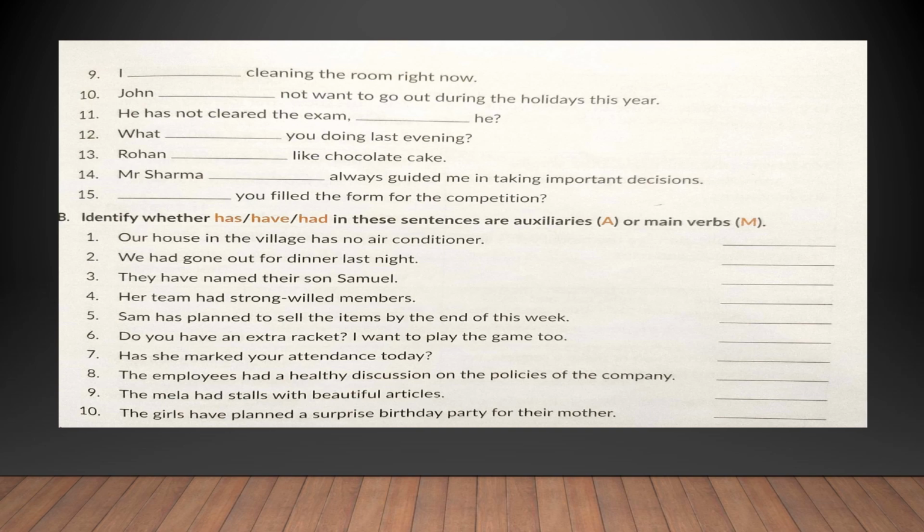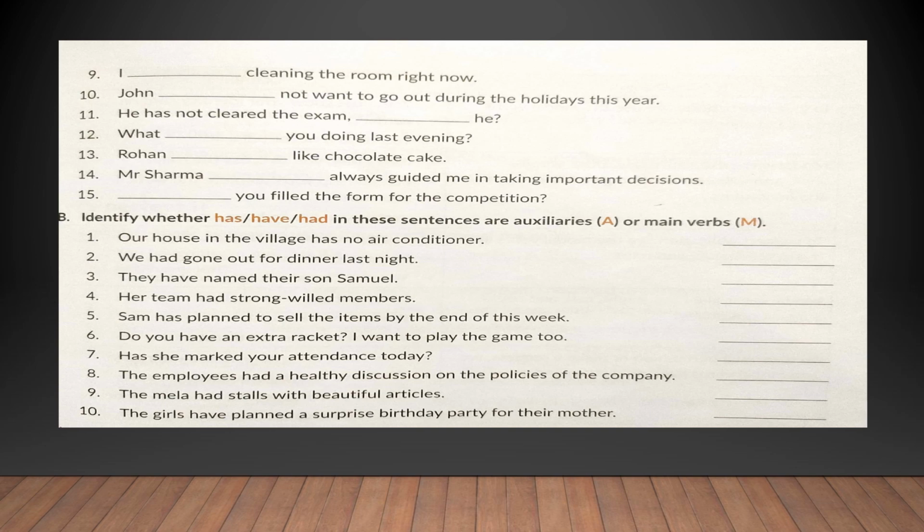We had gone out for dinner last night. Do you see the main verb gone? And had over here is helping the main verb gone. Hence, the use of had in this sentence is as an auxiliary verb. Coming to the third sentence.